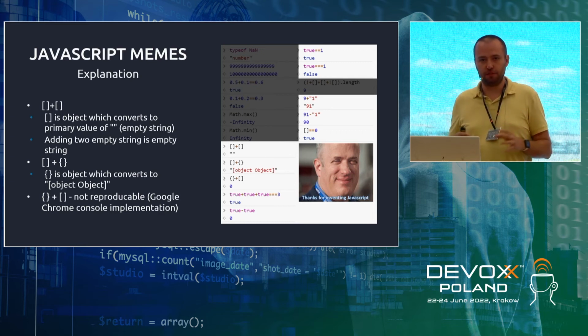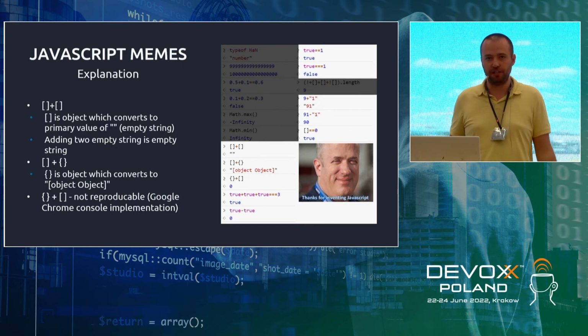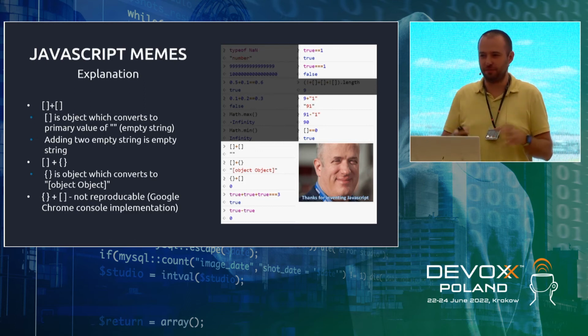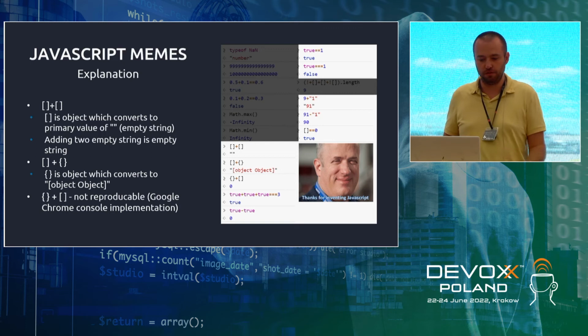This is something specific to Google Chrome. I tried to reproduce it in my Node application, in my Angular and React applications, and even on some sites where you can run JavaScript online. It returns the object string. So this is something related only to Google Chrome.